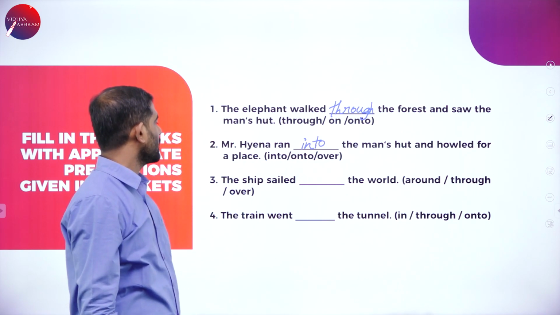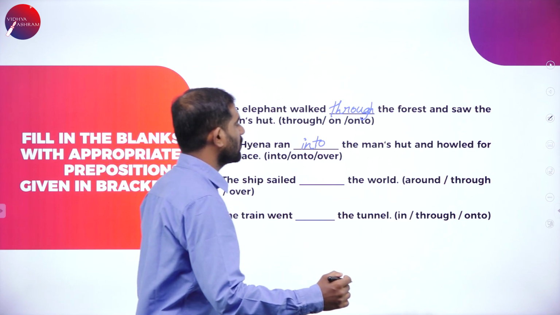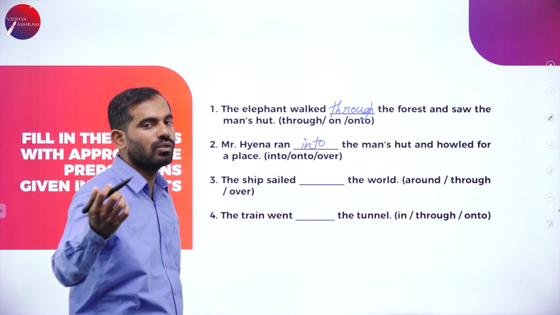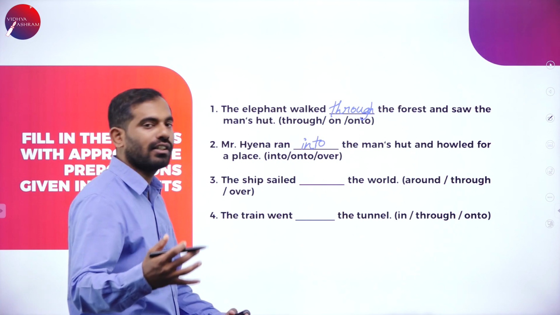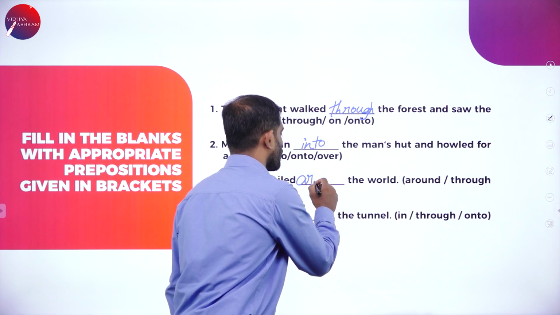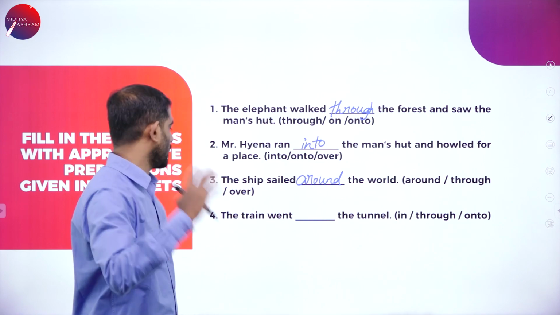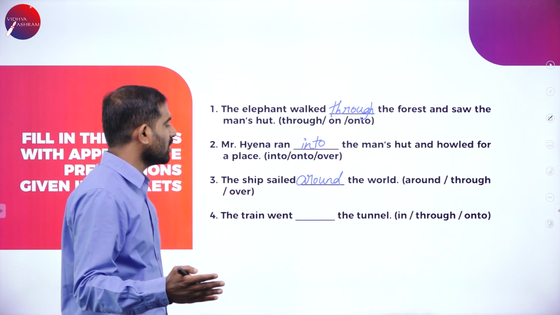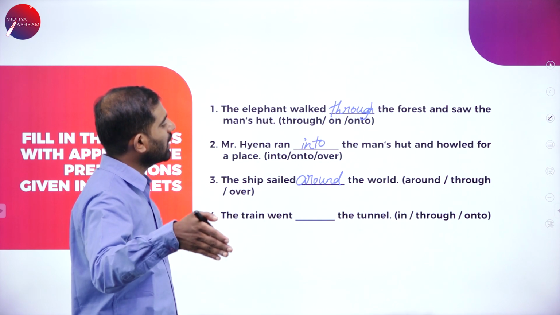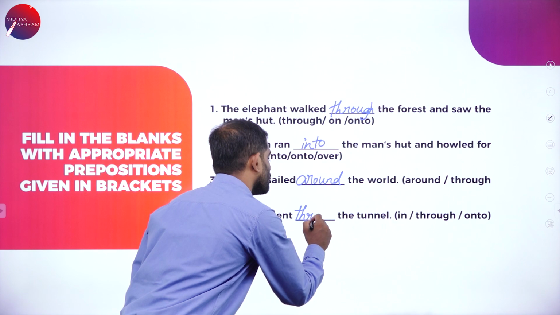It cannot be. The third one, the ship sailed dash the world. Around, through, or over. Through, highly impossible. Over, not possible at all. So the answer is around. Round the world. The train went dash the tunnel. In, through, into. So the right answer is through.